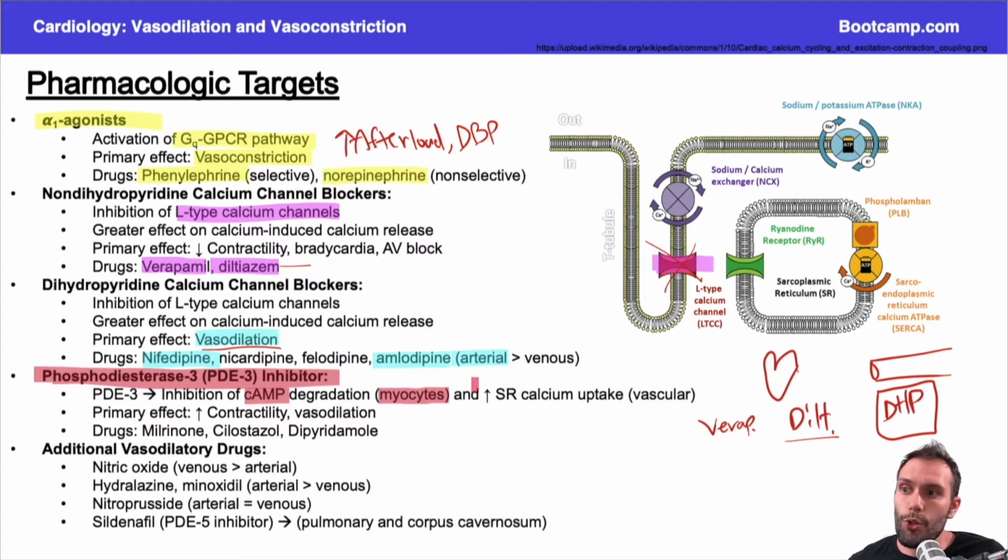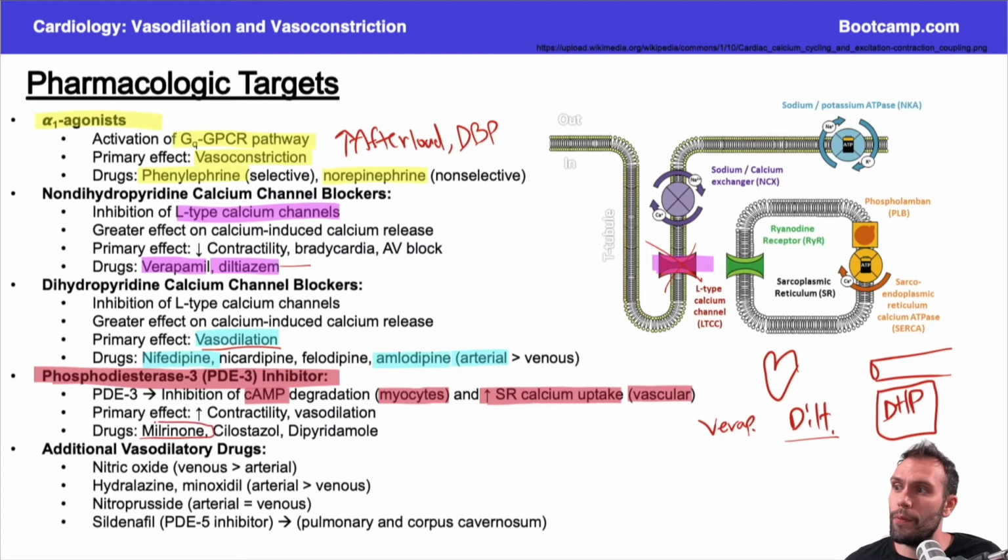They can also work in the vascular smooth muscle. They increase sarcoplasmic reticulum uptake. Remember this guy right here, SERCA, right? The SERCA pump pumps the calcium back in to cause relaxation. So this is where these phosphodiesterase 3 inhibitors would primarily be acting.